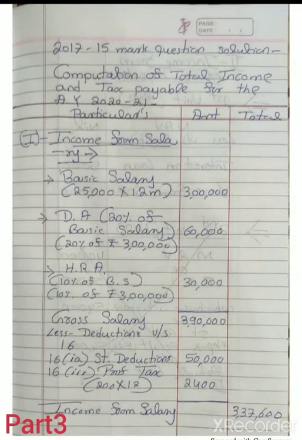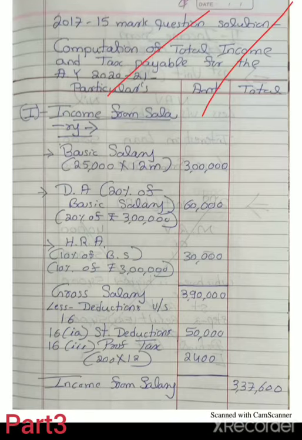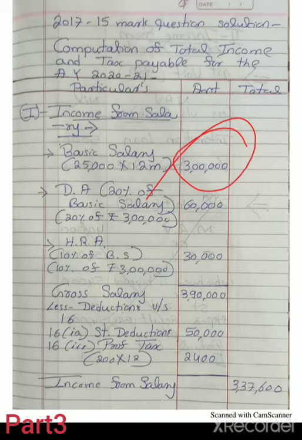Now the solution. Computation of total income and tax payable for the assessment year 2020-21. We need here three columns: particulars, amount and total. The first head is income from salary. Basic salary 25,000 into 12 months, 3 lakh is the basic salary. DA is 20% of basic salary. Here basic salary is rupees 3 lakh, 20% of rupees 3 lakh means 60,000 is DA.